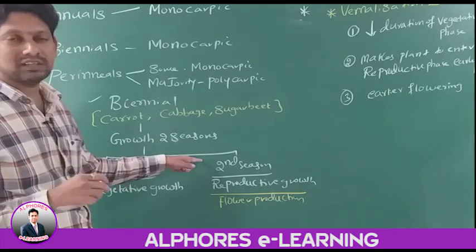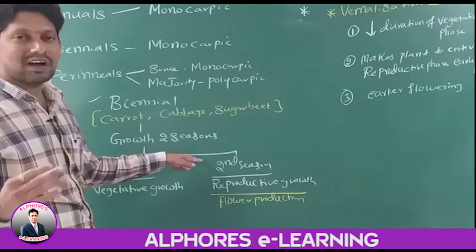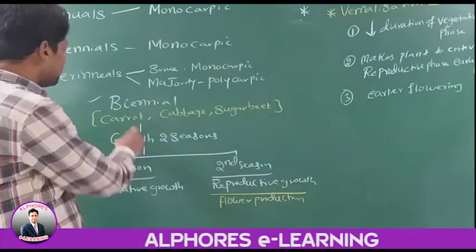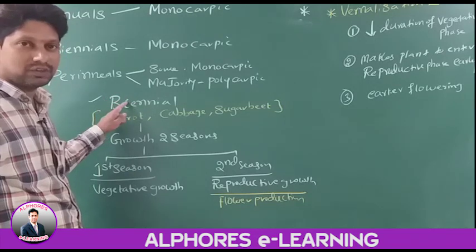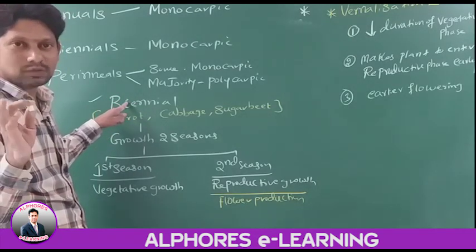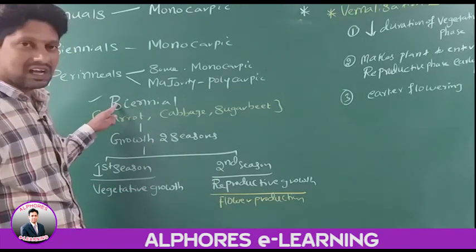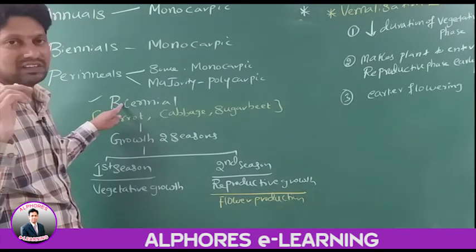After flower production, pollination and fertilization take place. Then fruit and seeds are formed and the plant dies. It means before its death, a biennial plant produces flowers only once in its lifespan, during the second season. So biennials are monocarpic as they produce flowers only once in their lifespan.